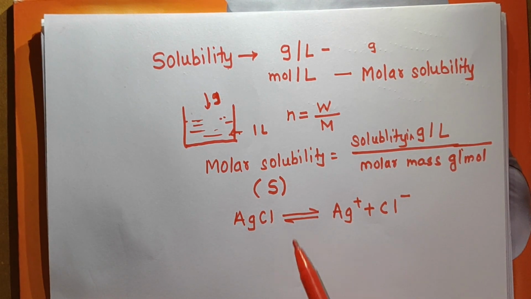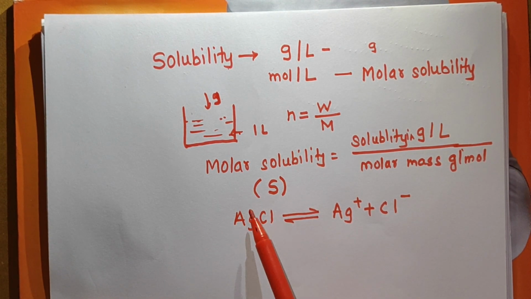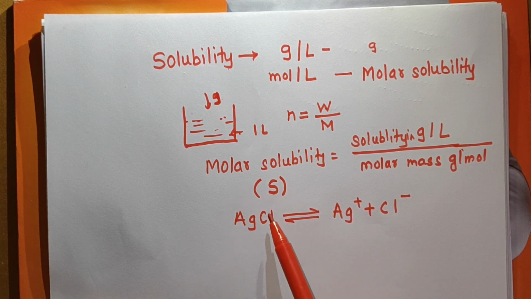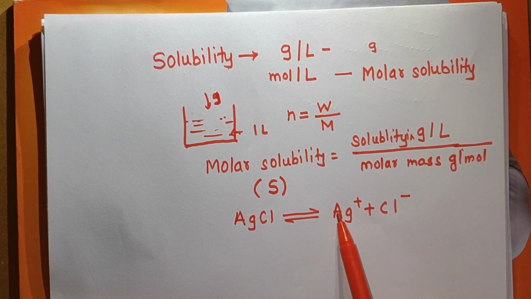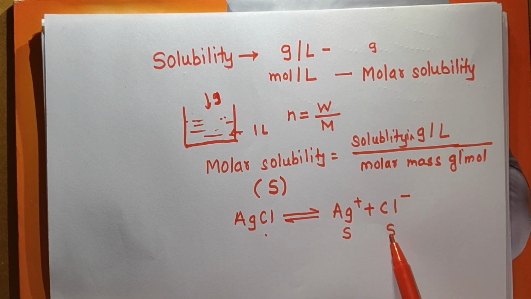What is molar solubility now? The salt which gets soluble, the number of moles which are soluble in water, are completely converted into Ag+ ions and Cl- ions. So if the molar solubility is S, then the concentration of Ag+ ions will also be S, and the concentration of Cl- ions will also be S.